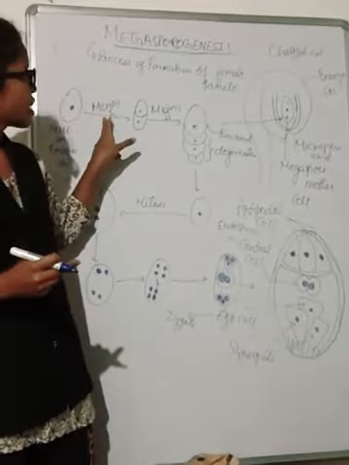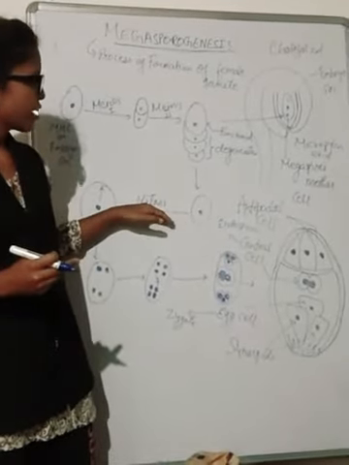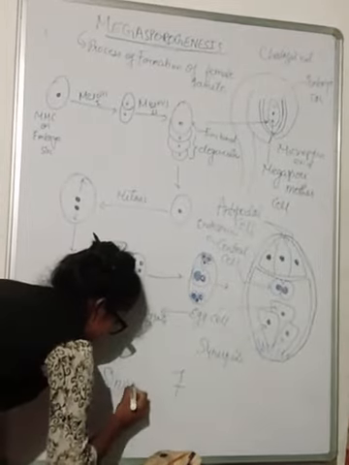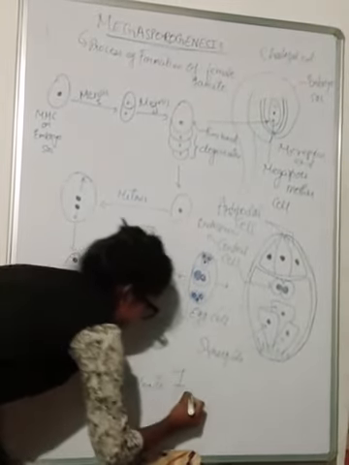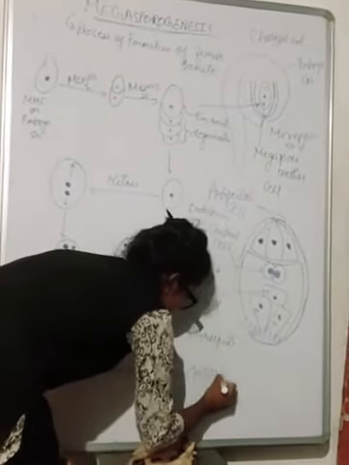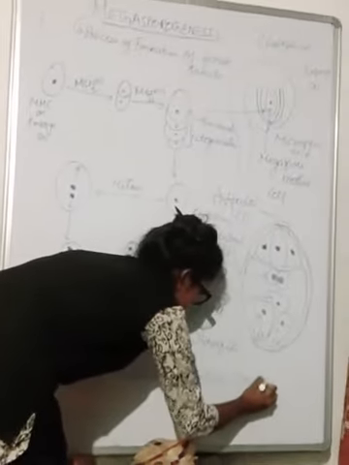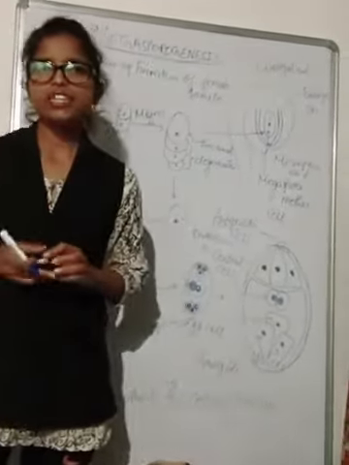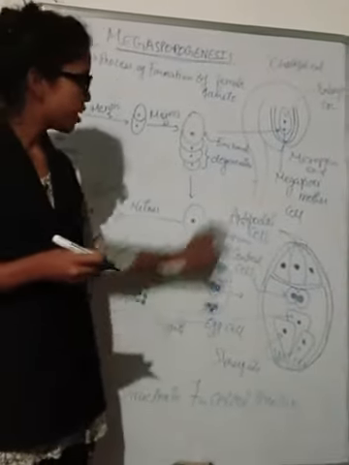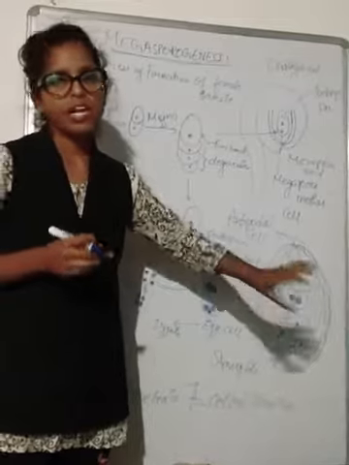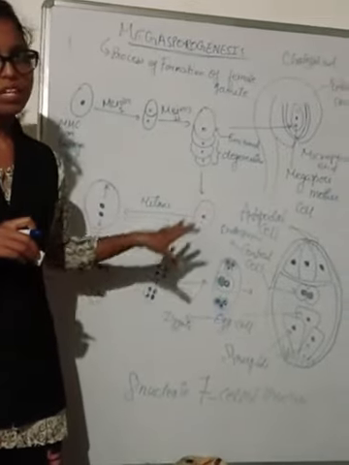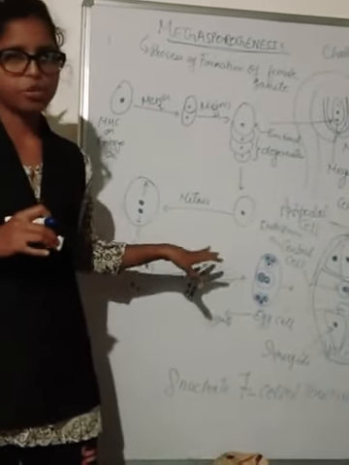Okay, first it initiates with meiosis, and further mitosis is there, and finally this structure is formed, and this structure is known as the 8 nucleate 7 celled structure. If the question arises, write the structure of the 7-celled 8 nucleate structure, then you need to explain this process. And if the question is asked on megasporogenesis, then also you have to explain in the same way. Okay students, I think it is clear to you people. Thank you.